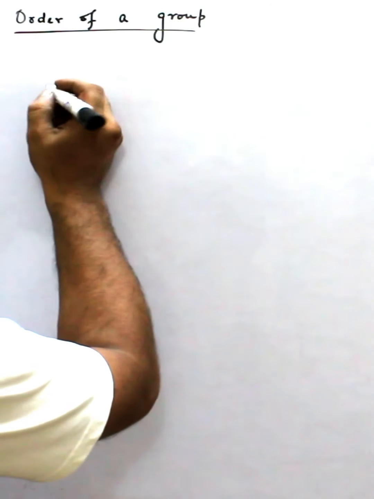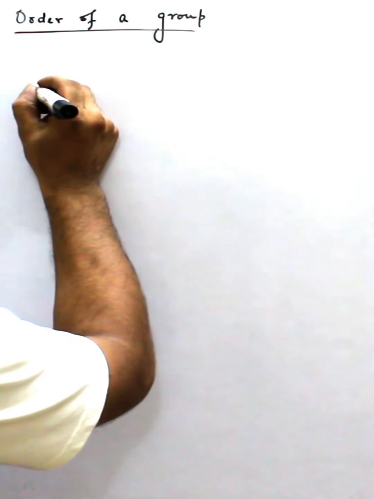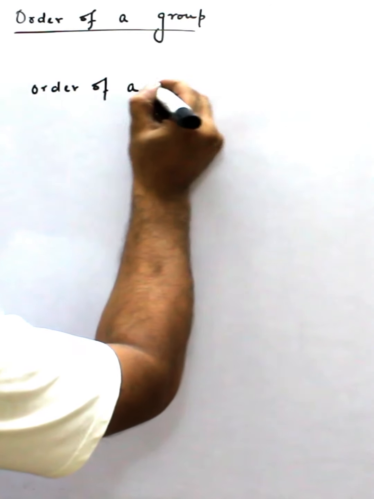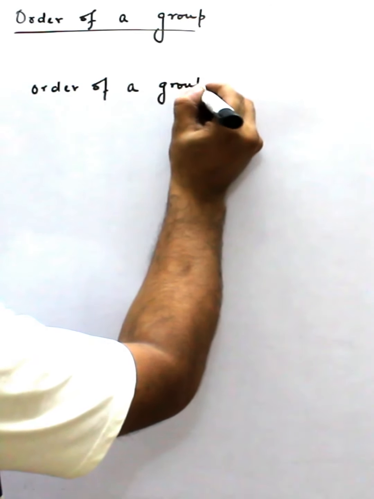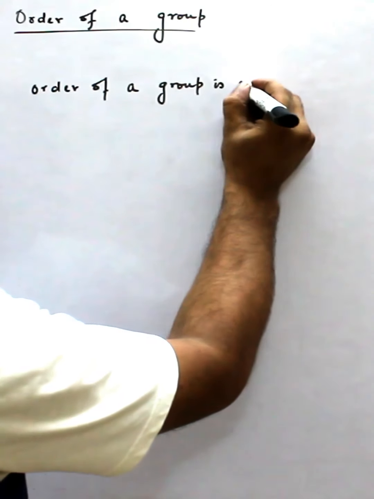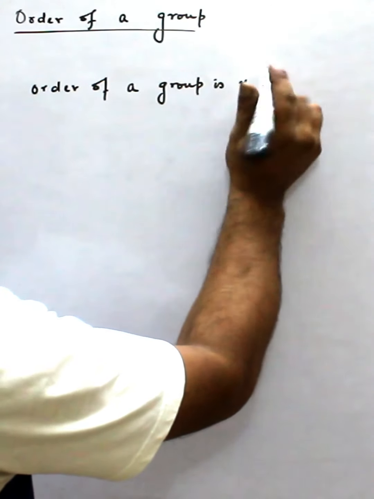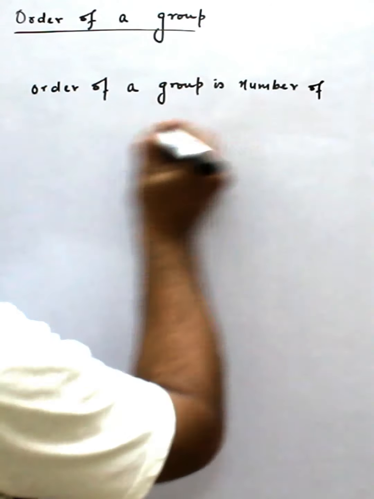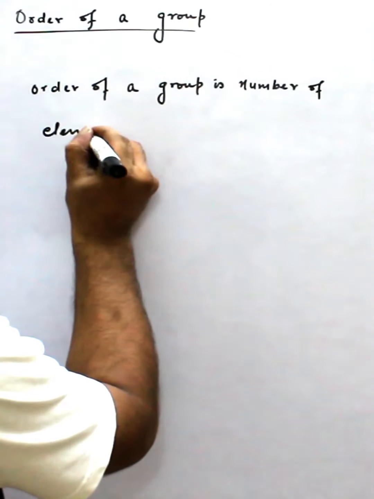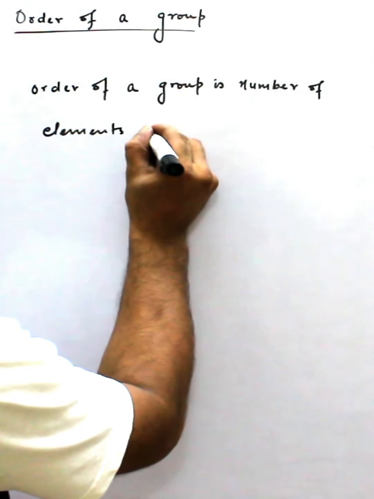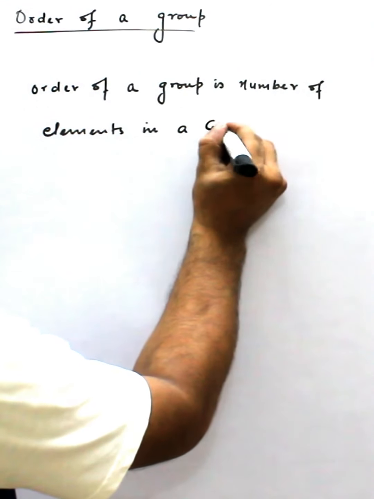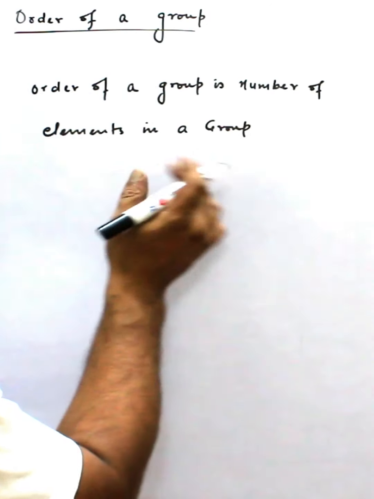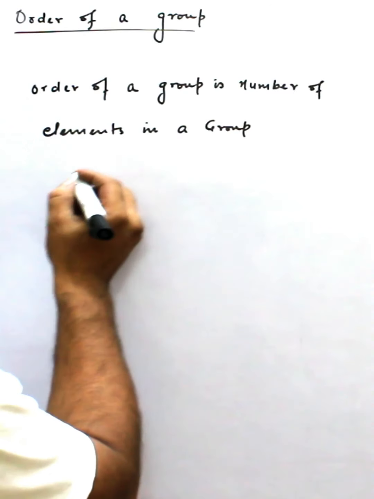So, the order of a group is the number of elements in a group.